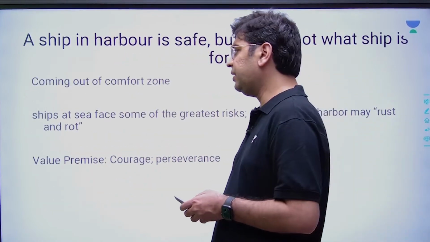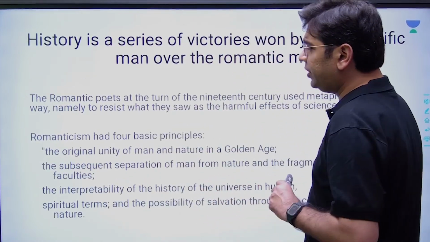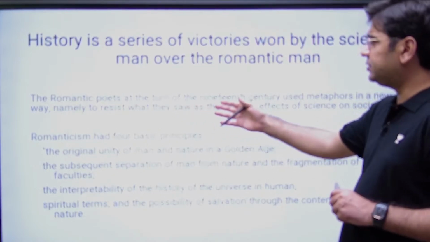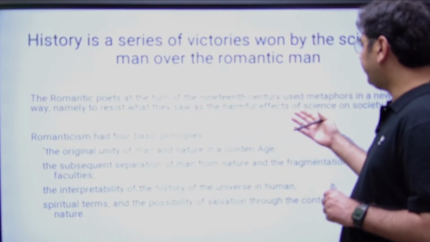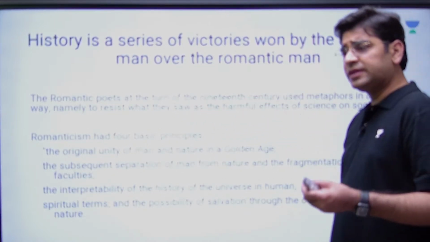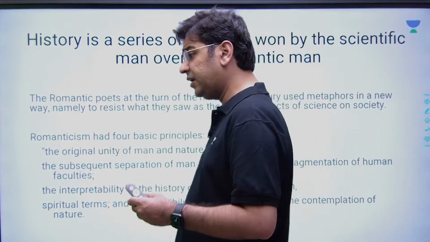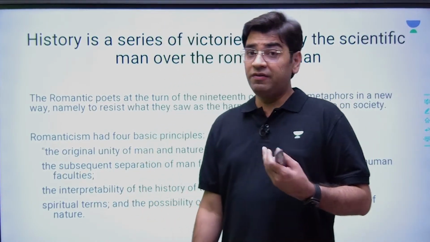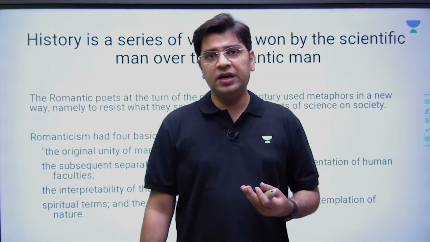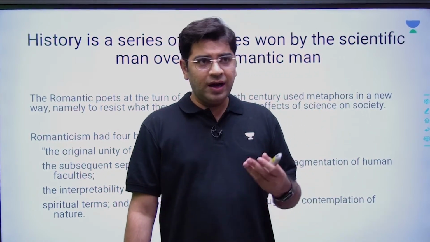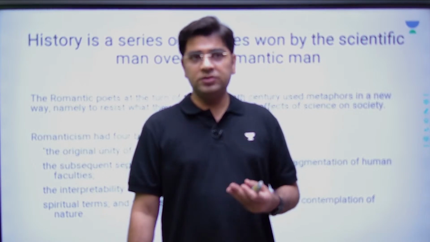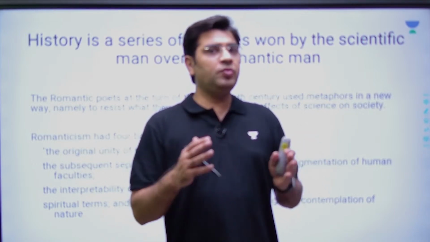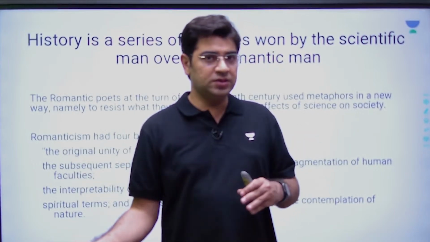Again here you need a lot of pinpointed content: there have been romantic poets writing about the harmful effects of science on society, how science is developing but it is making man very brutal, selfish, egoistic, eccentric in nature, and that man should learn humanity. So the idea of science with humanity is basically romanticism.